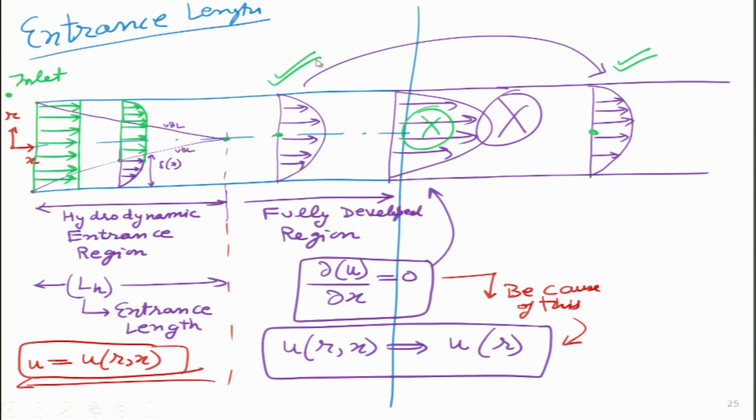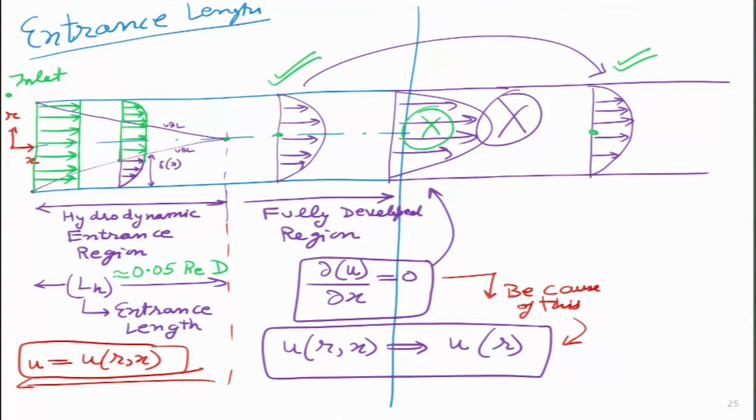And this entrance length expression also we can write. It turns out to be very closely related to 0.05 times Reynolds number times diameter. So if I know the Reynolds number of the flow inside the pipe, and let us say the Reynolds number is 10,000, I will just multiply it by 0.05. So I think what I will get is 500, so 500 times the diameter.